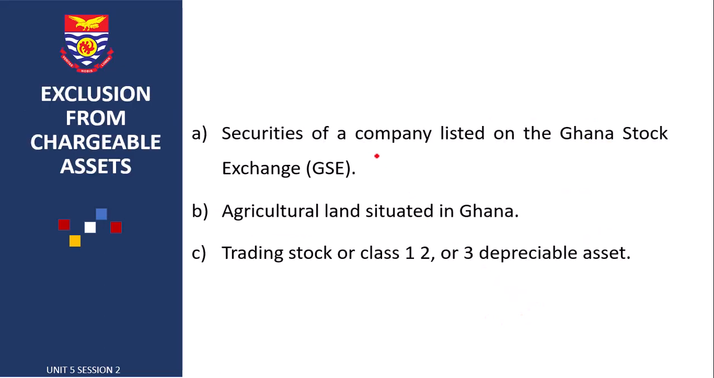Now let us look at the chargeable assets excluded under capital gains tax. We have securities of a company listed on the Ghana Stock Exchange, and this is during the first 15 years after its establishment. However, it was proposed in the 2006 budget statement to extend the exemption to a period to December 2010. The current Ghana tax exempt status on capital gains on listed securities expired at the end of 2021.